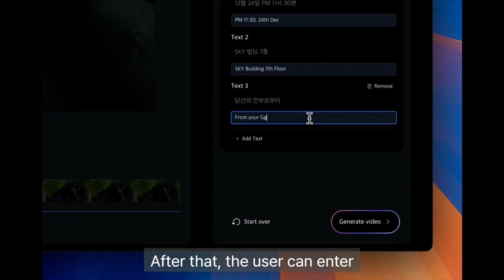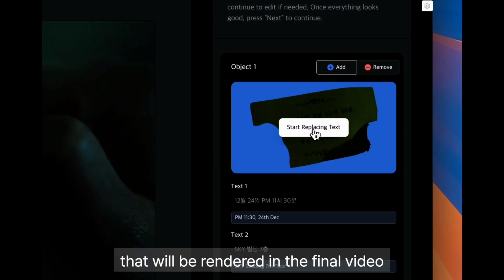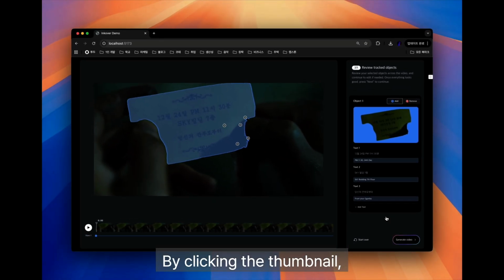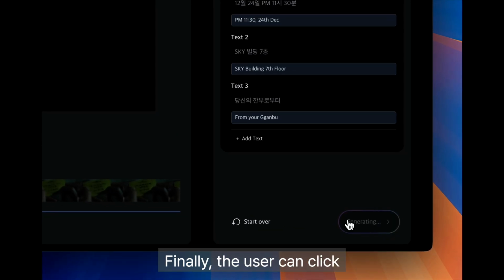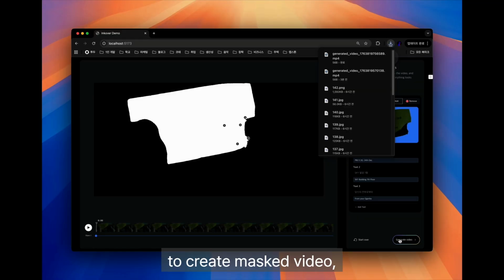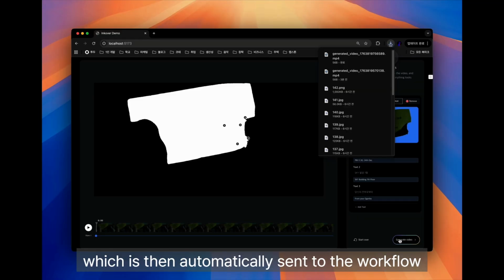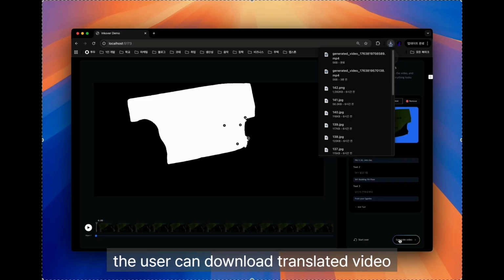After that, the user can enter translated text that will be rendered in the final video. By clicking the thumbnail, the user can initiate the Qwen Image Edit workflow. Finally, the user can click the Generate Video button to create a masked video, which is then automatically sent to the workflow that generates the final video. After the workflow is completed, the user can download the translated video.